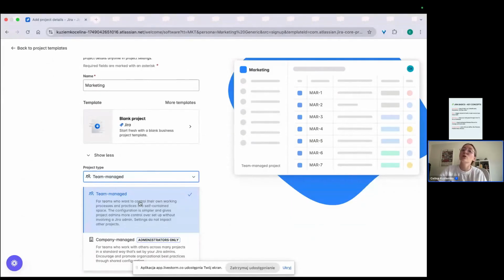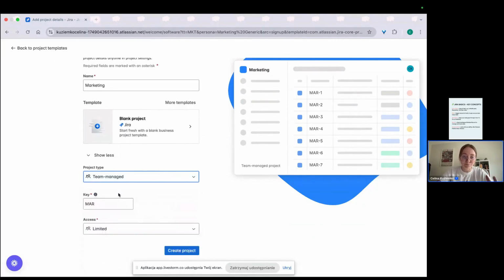So for example, if your organization already has Jira, you should have an admin, so then you can ask about creating a board for you. But today we are talking about the scenario where we want to create our own board. So let's stick to team managed. It's perfect when you want to control your own work, no cross project, you and your team.